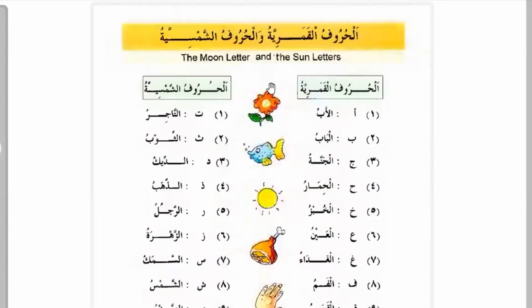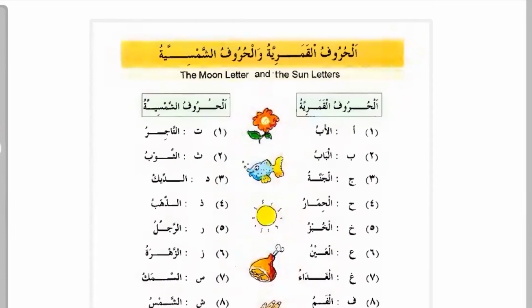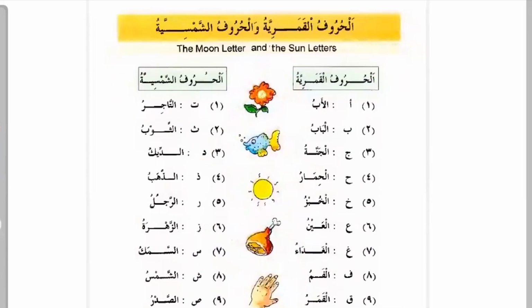So let's observe here. Al-Huruf al-Qamariyya and Huruf al-Shamsiyya. This is what I was talking about. You see these letters, they are 14 in number: alif, ba, jim, ha, and so on. So these are the 14 huruf al-qamariyya. The first one, for example: alif is starting a particular noun, abun. It was initially abun, but when alif wa lam is attached, it will now be Al-Abu.